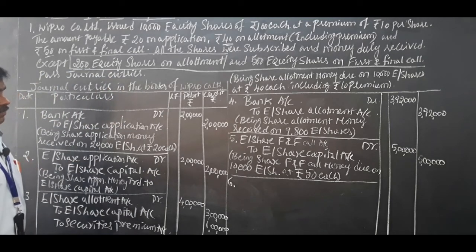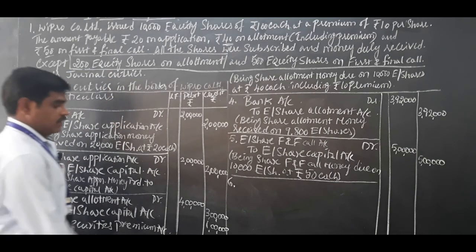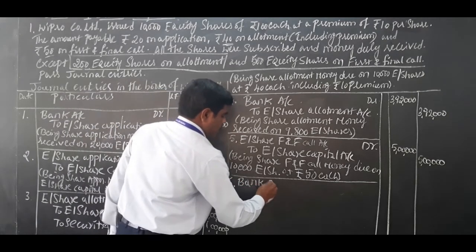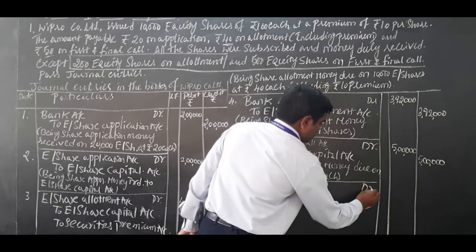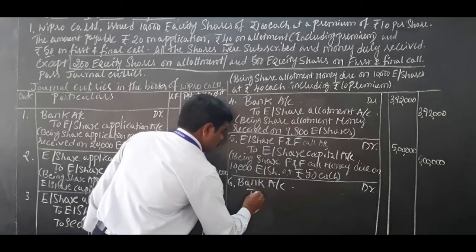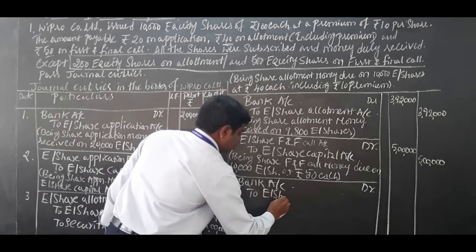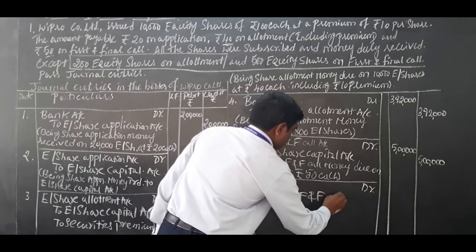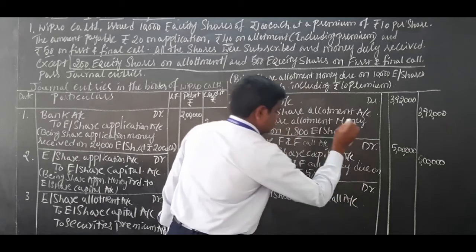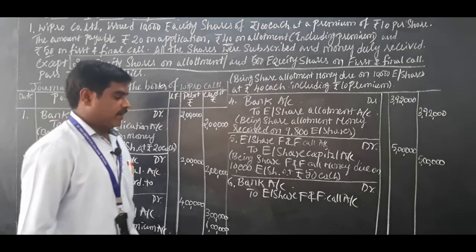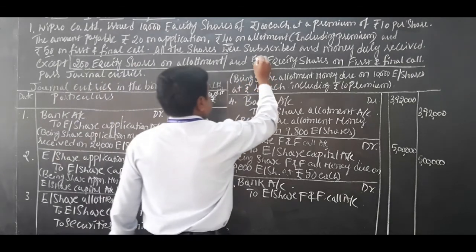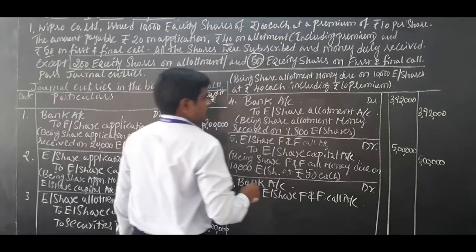When first and final call money is received. Okay. So journal entry: bank account debited to equity share first and final call account. Be careful here, except 500 shares on first and final call.